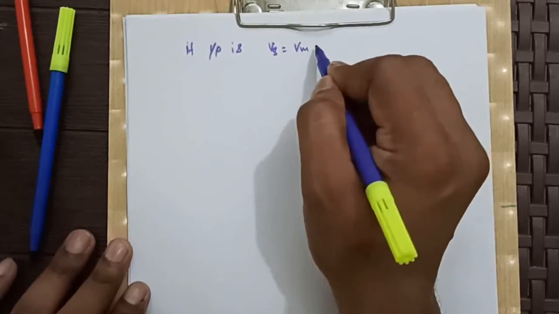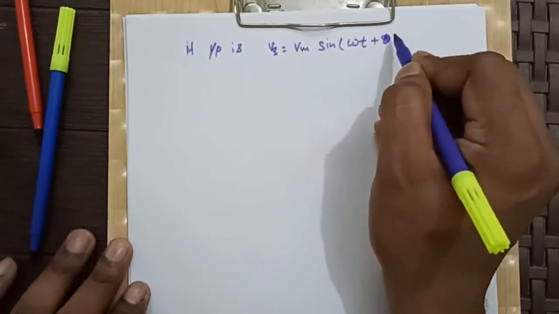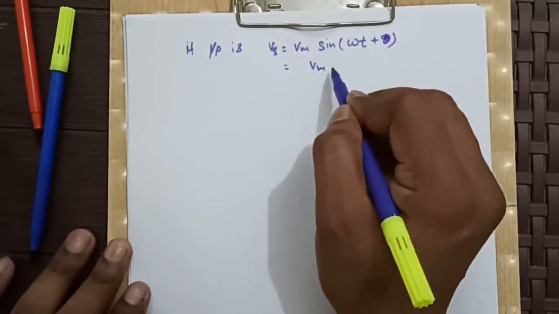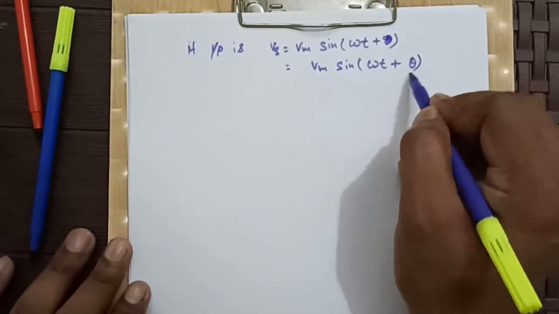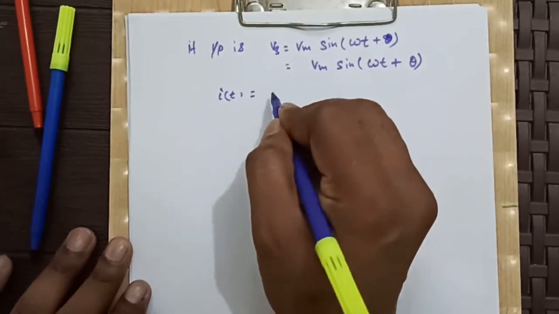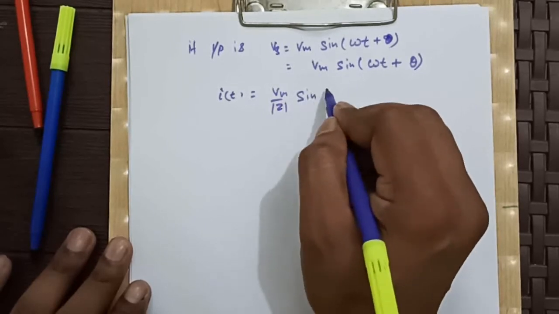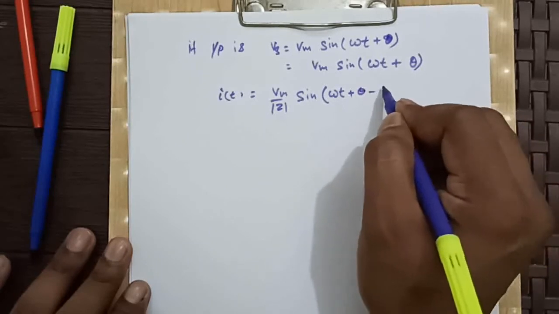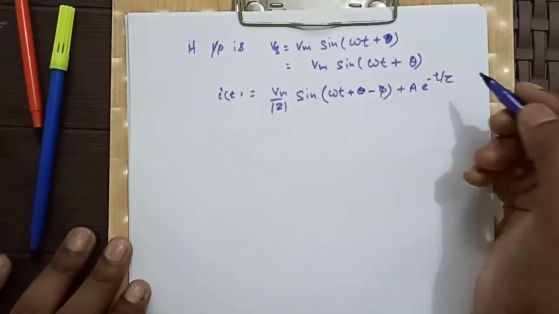Now if the input is Vs equal to Vm sin (omega t plus theta), writing it down again for clarity, then our i will be Vm by mod z sin of (omega t plus theta minus phi) plus a e to the power minus t by tau.